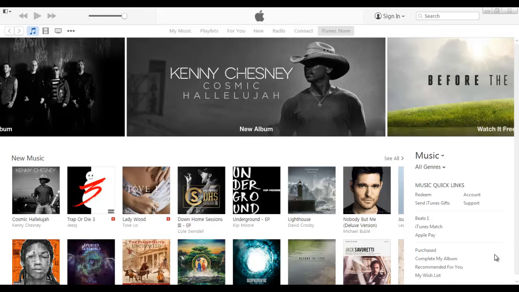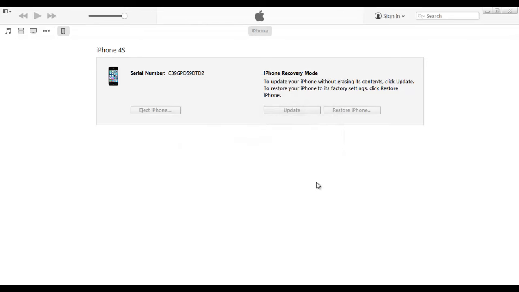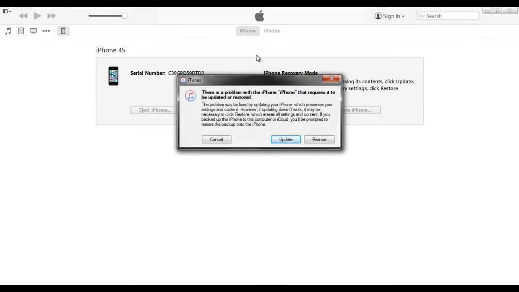For now, as you can see, when it shows up the iTunes sign and the cable on my iPhone screen, it takes me to this. There is a problem with the iPhone that requires it to be updated or restored. If I want to update or restore, I click. I can also click close.